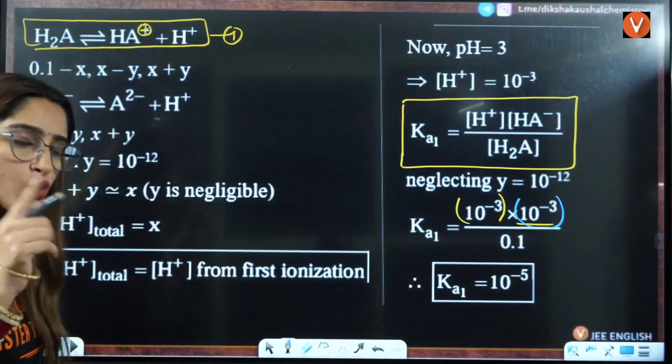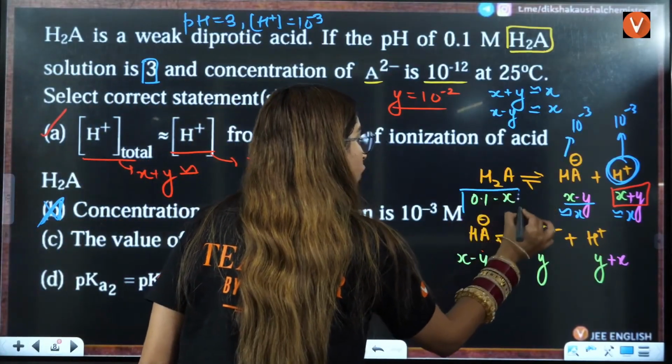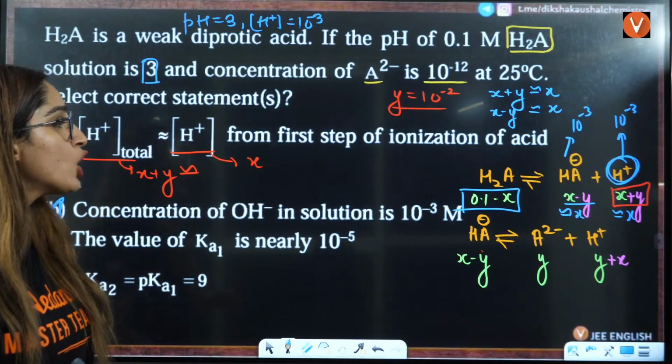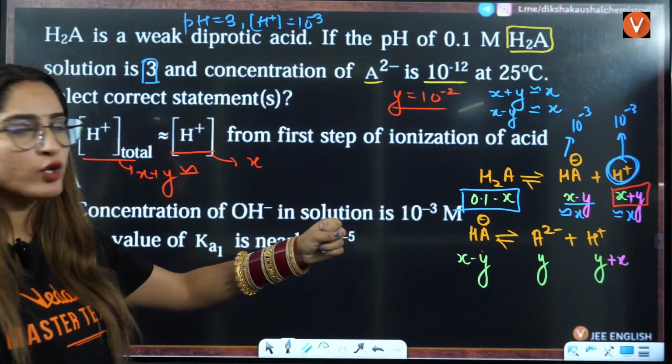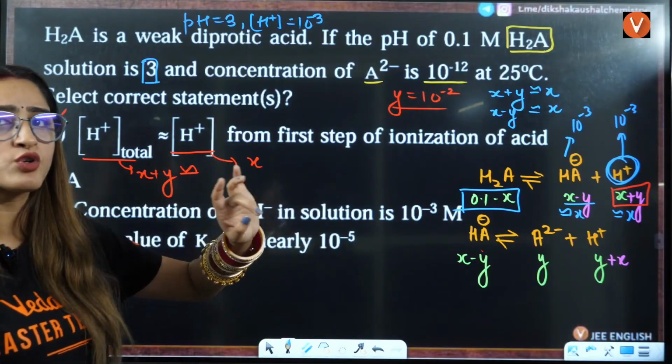Now H2A. Now understand one thing. Here H2A concentration, you might say, ma'am, should I do 0.1 minus 0.001?